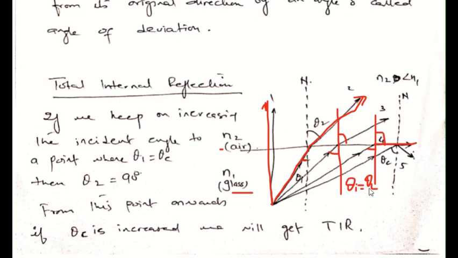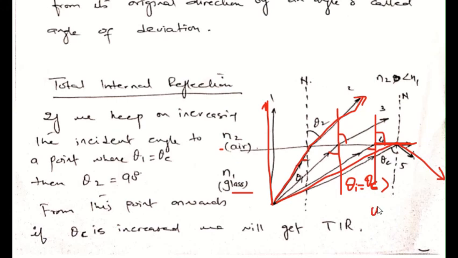Now, if we further increase the incident angle so that it is greater than the critical angle, what will happen is that when the ray strikes the interface of the two media at an angle greater than this critical angle, it will reflect back into the glass, and we get total internal reflection.